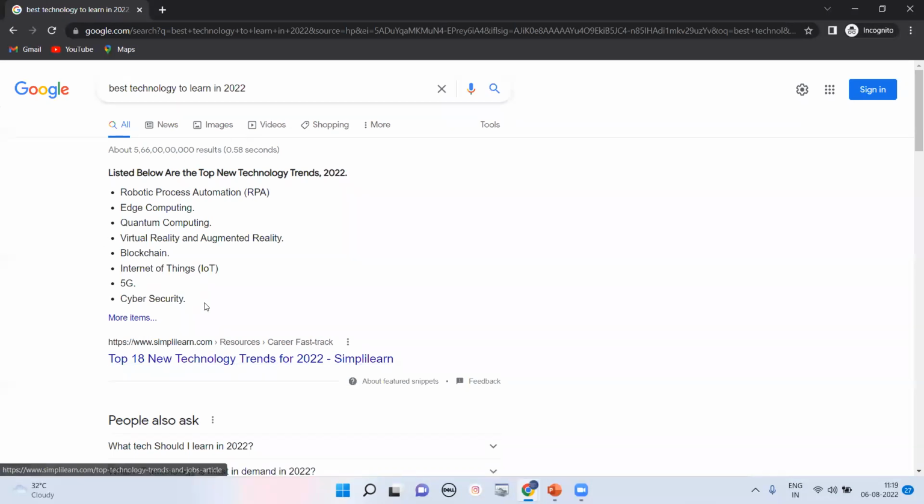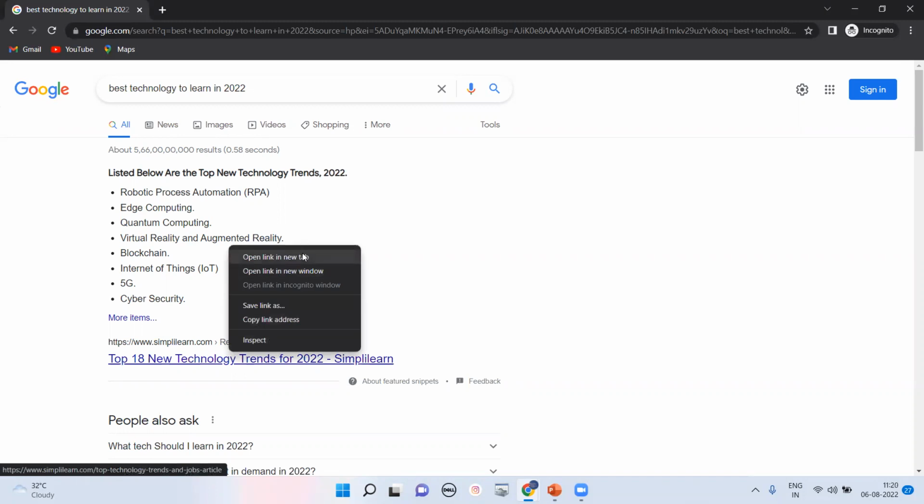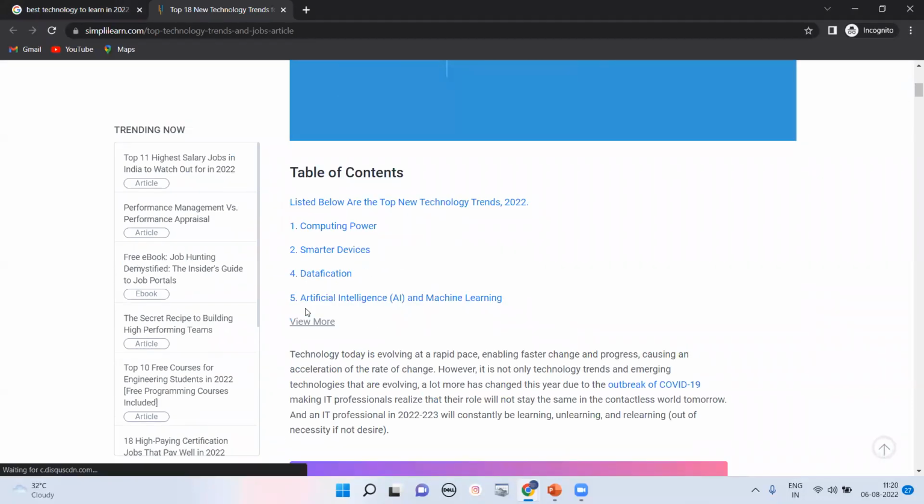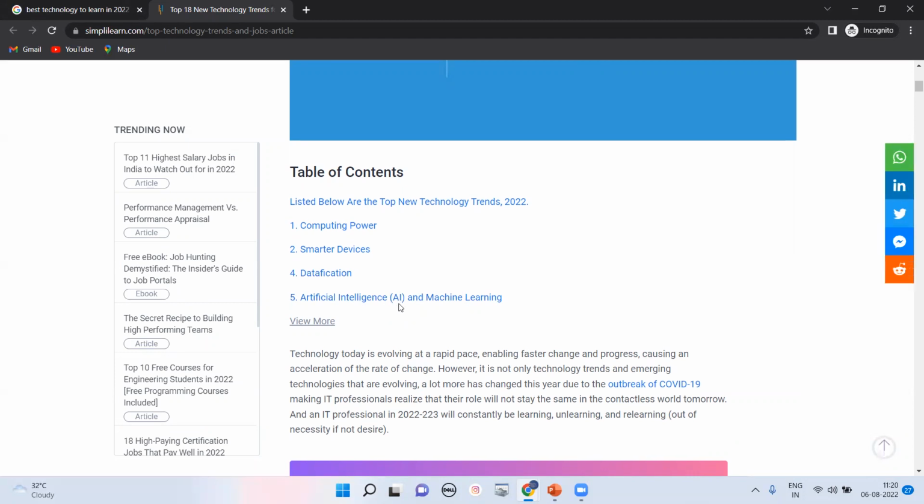Right now RPA is in the top five, and if you go for different lists you will see RPA on top. You can see artificial intelligence as well. RPA and AI are similar. RPA, robotic process automation, is for automating structured data, and the second thing is artificial intelligence, which works for unstructured data. If your pattern is not the same, you can go for artificial intelligence. But RPA is totally repeated tasks with the same pattern, and you can start your career there.